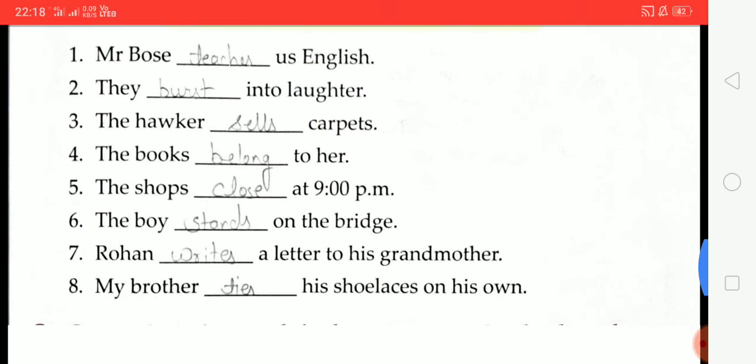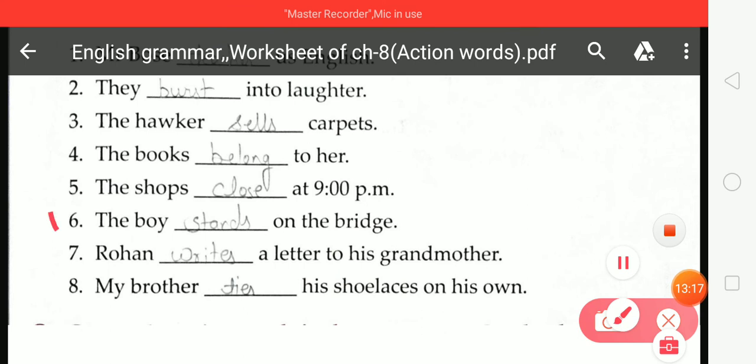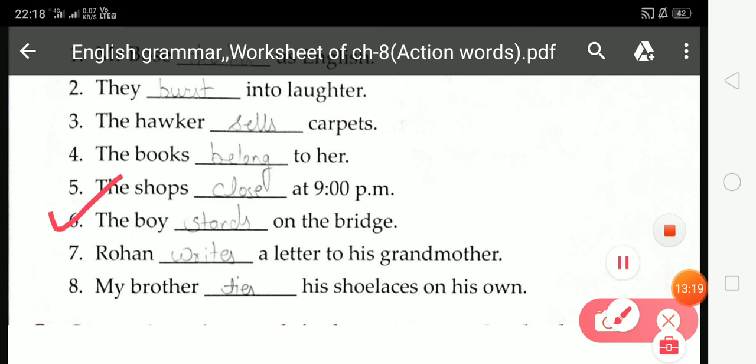Now come on sixth number. The boy dash on the bridge. Which action word is suitable at this blank space? Stand. So you have to select stand from this box and write stand at this blank space.